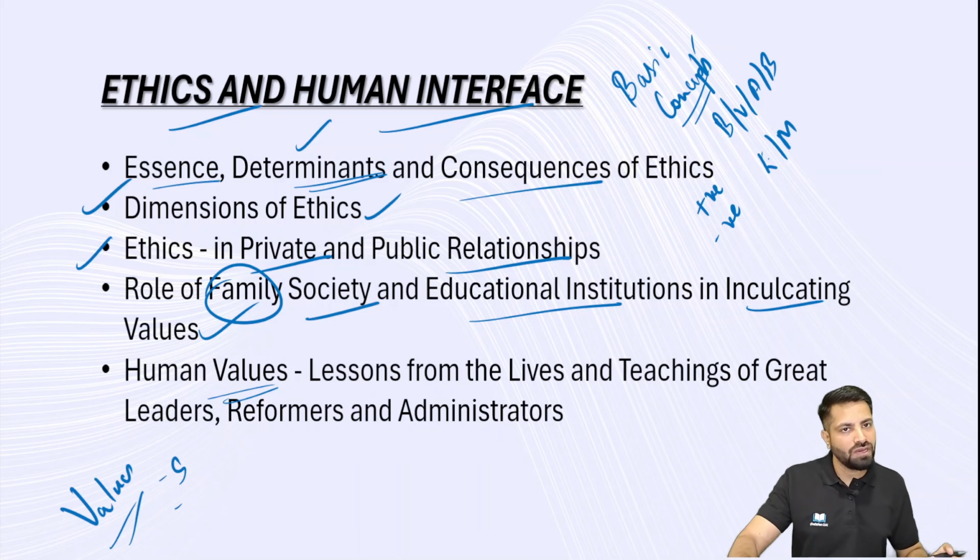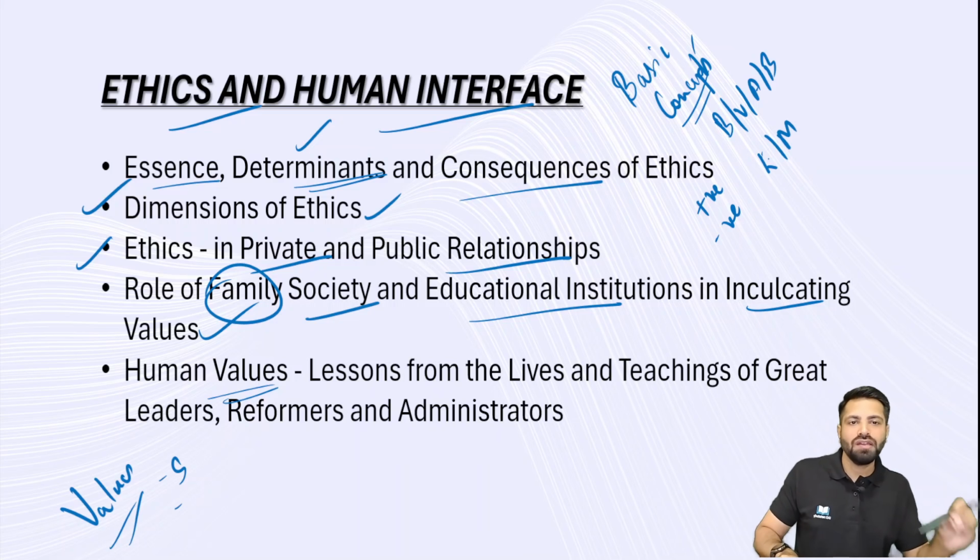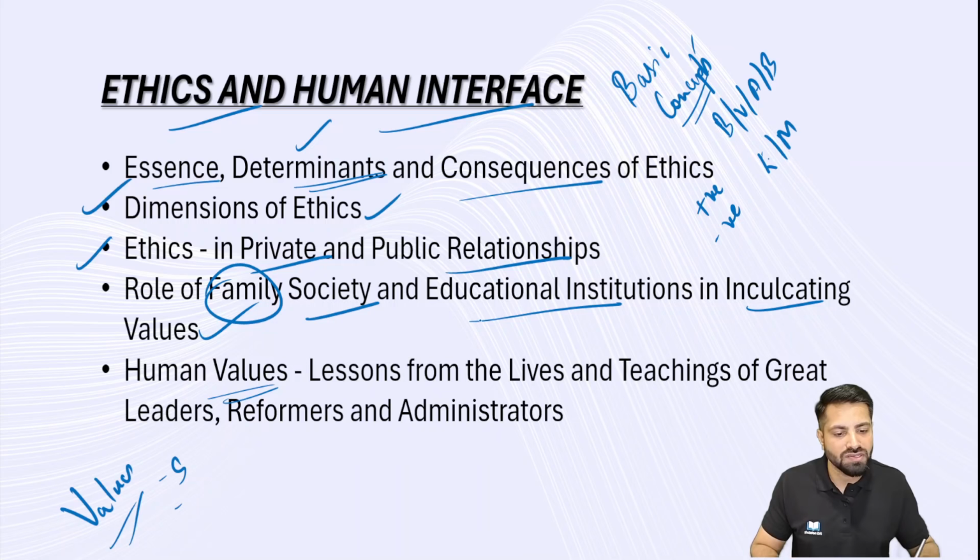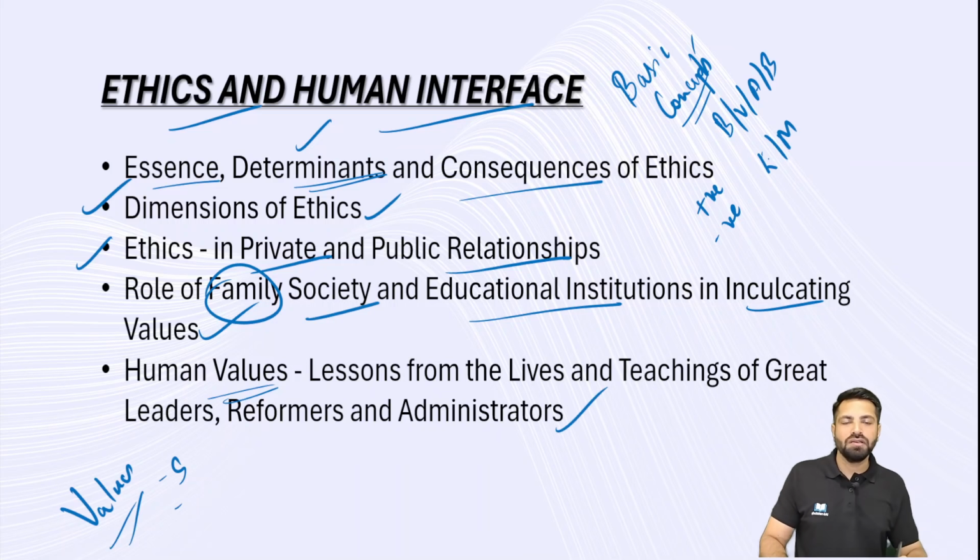You take the life of Mahatma Gandhi and you have to take these values out of their life. So what are the values you see in their life history? Then how do you implement these things? If you are a public servant, how do you implement them in your professional capacity? At the individual level, how do you implement these values? So this is what we are going to discuss in this particular segment, right? We are going to take up freedom fighters, and administrators also. All these things we are going to discuss here.